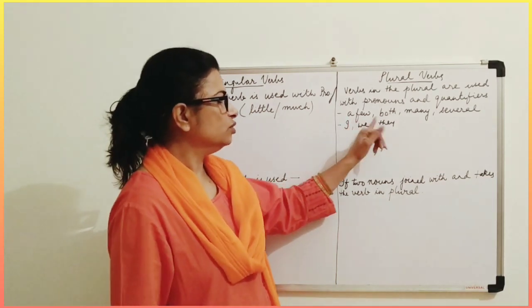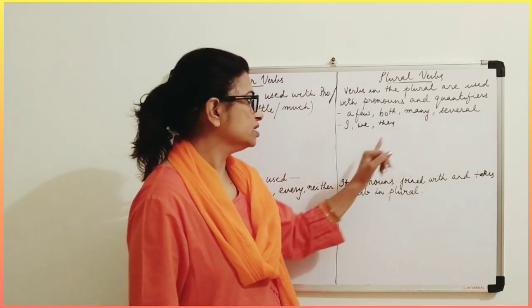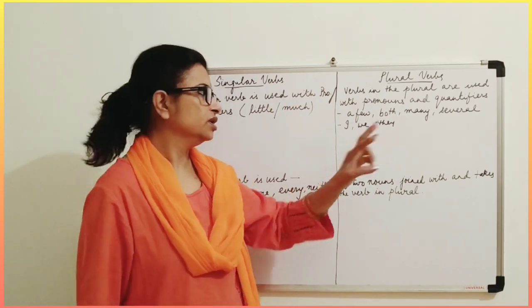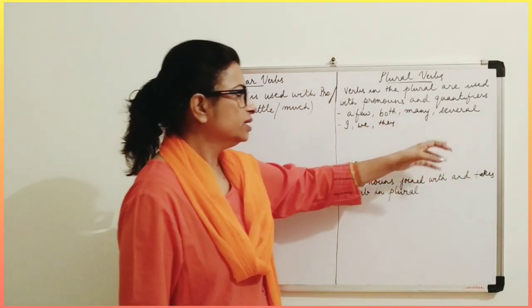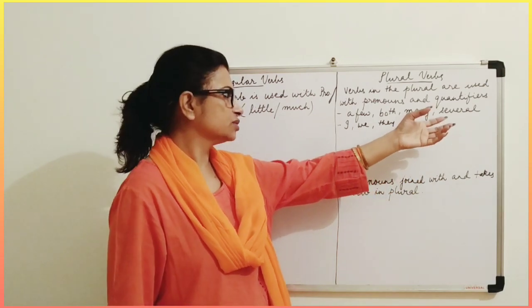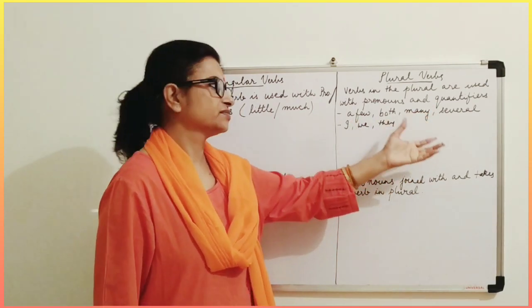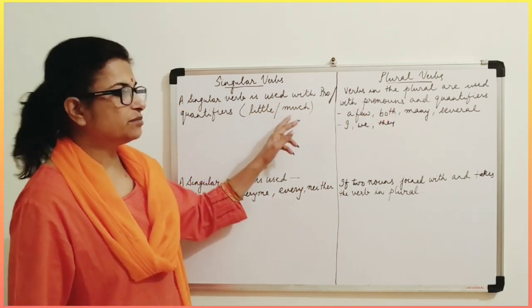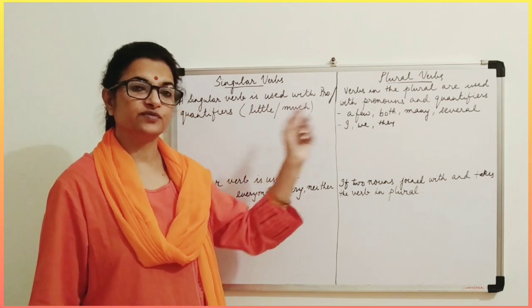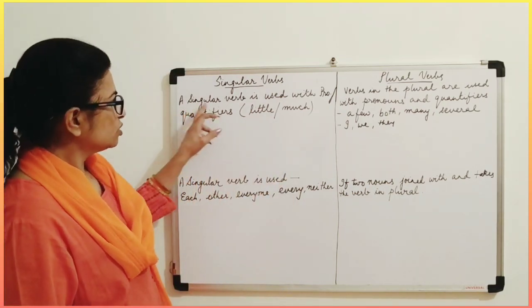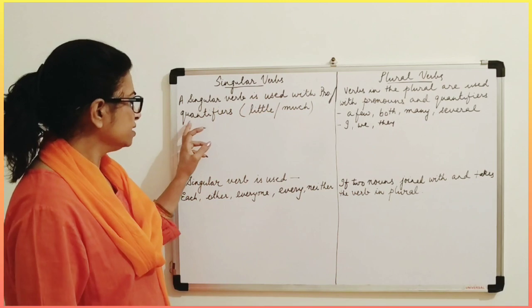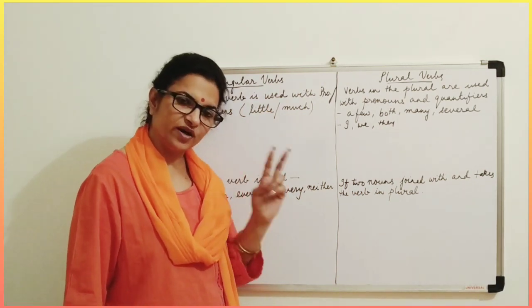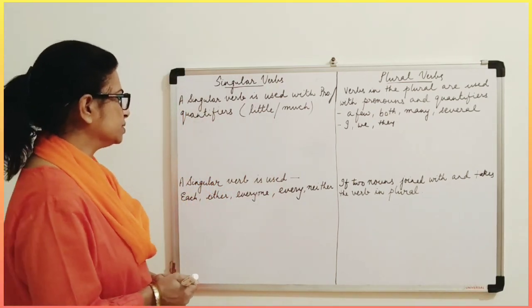Here, a few, both, many, several, all these are quantifiers. But both, like two, many, so there are some numbers. Several, again, can be counted. Few, a few. These types of quantifiers, and little and much, these two quantifiers, you have to differentiate between them. So a singular verb is used with pronouns and quantifiers, and which quantifiers? Only little and much, only these two quantifiers.